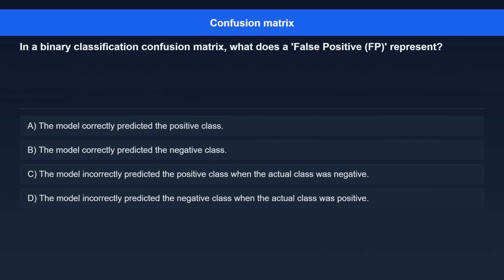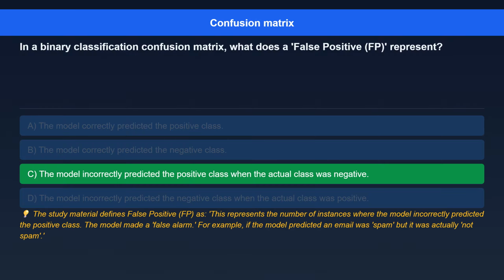Question 4. In a binary classification confusion matrix, what does a false positive, FP, represent? Option A, the model correctly predicted the positive class. Option B, the model correctly predicted the negative class. Option C, the model incorrectly predicted the positive class when the actual class was negative. Option D, the model incorrectly predicted the negative class when the actual class was positive. The correct answer is, quote, the model incorrectly predicted the positive class when the actual class was negative.